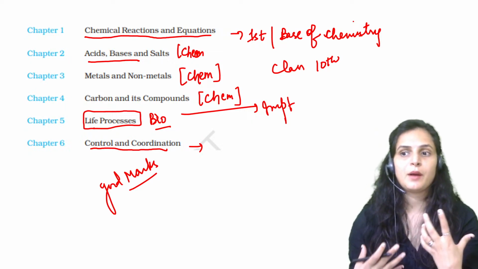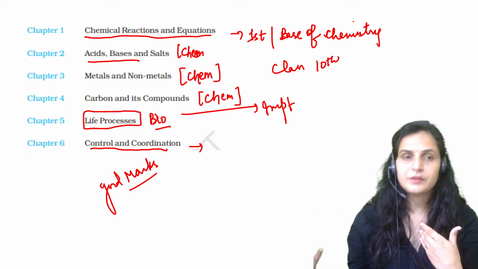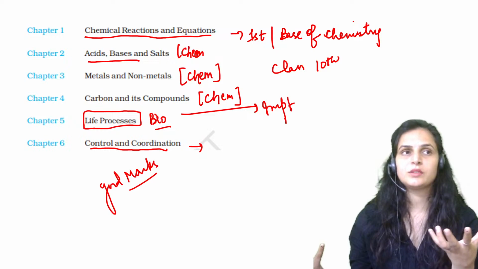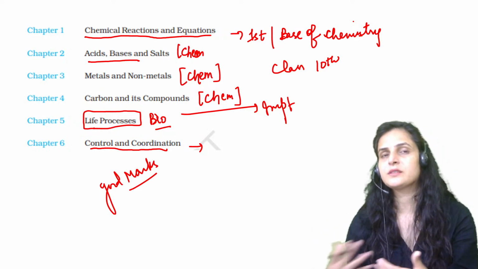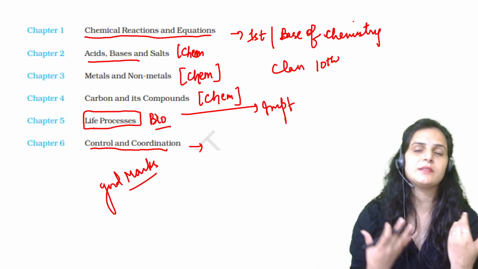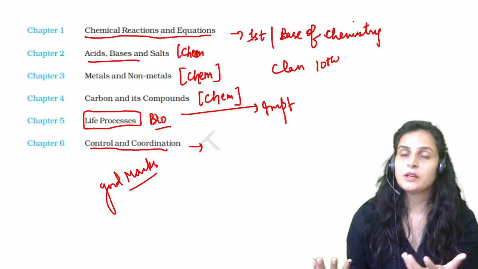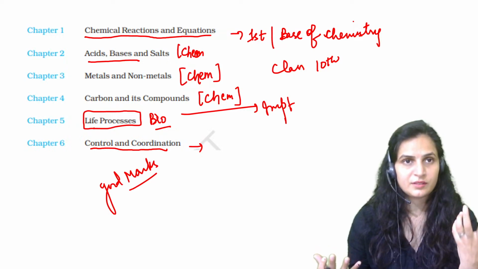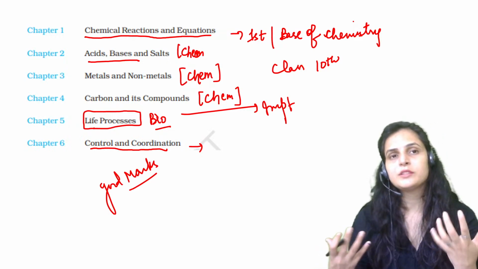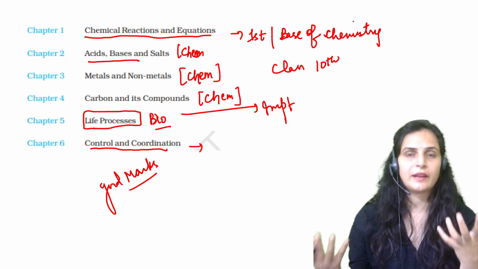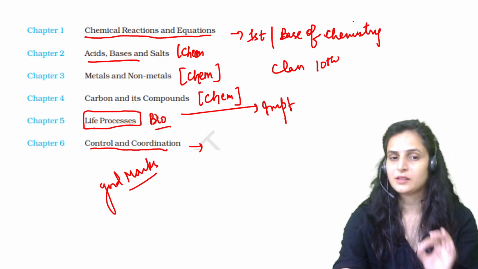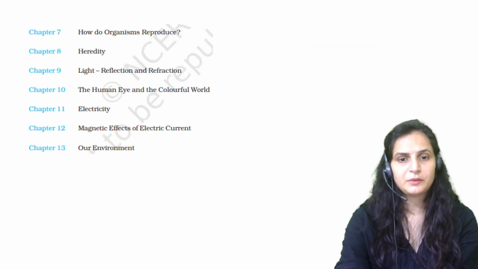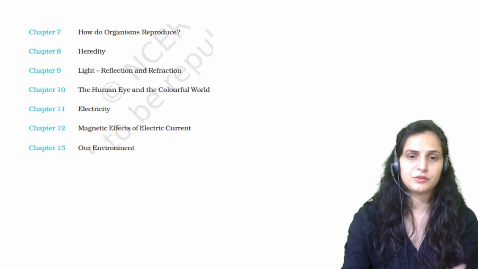We'll discuss about the nervous system and the control, how the control system occur in plants and how the control system occur in animals. We will discuss about the different hormones of the plants and of the human beings, how the hormones influence the target organs growth and development, and how it influences the overall growth of an organism, whether it is a plant or it's an animal, right? We will discuss about all this in this control and coordination chapter. This is also a part of your biology portion.